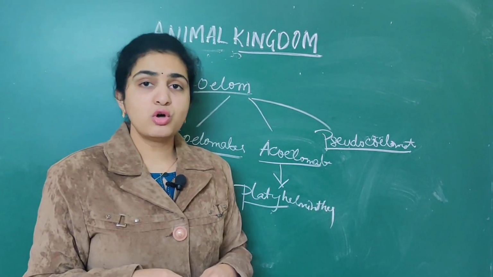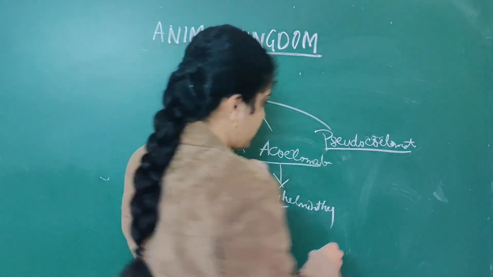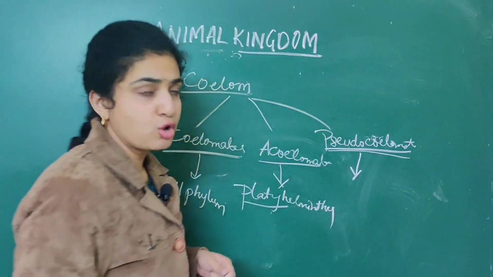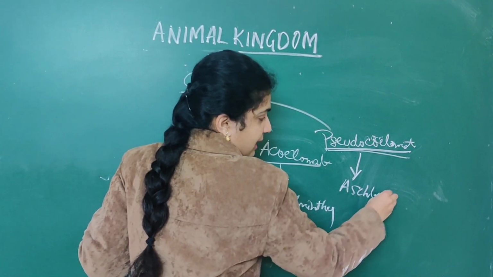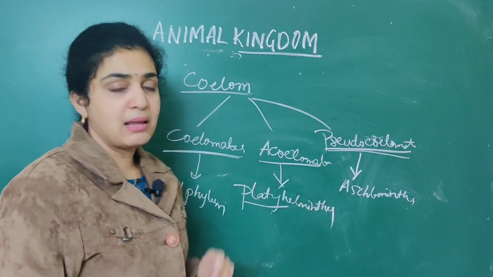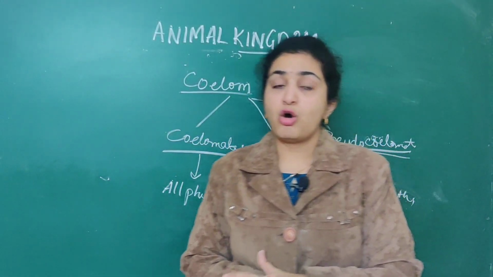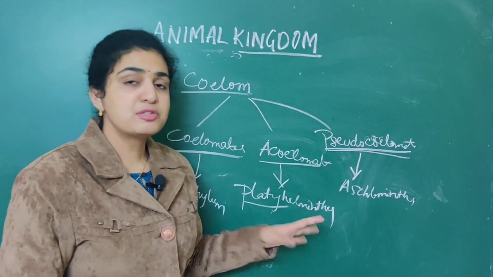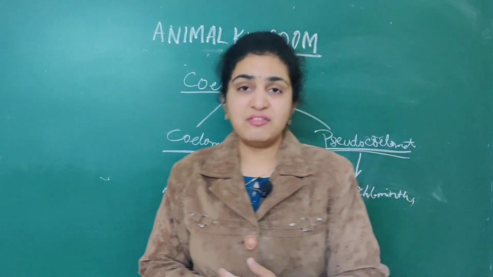When it comes to pseudocoelomates, the phylum is Aschelminthes. What are the organisms which come under Aschelminthes? Roundworm and the like will come under Aschelminthes. Platyhelminthes includes Taenia, tapeworm, as well as liver flukes.